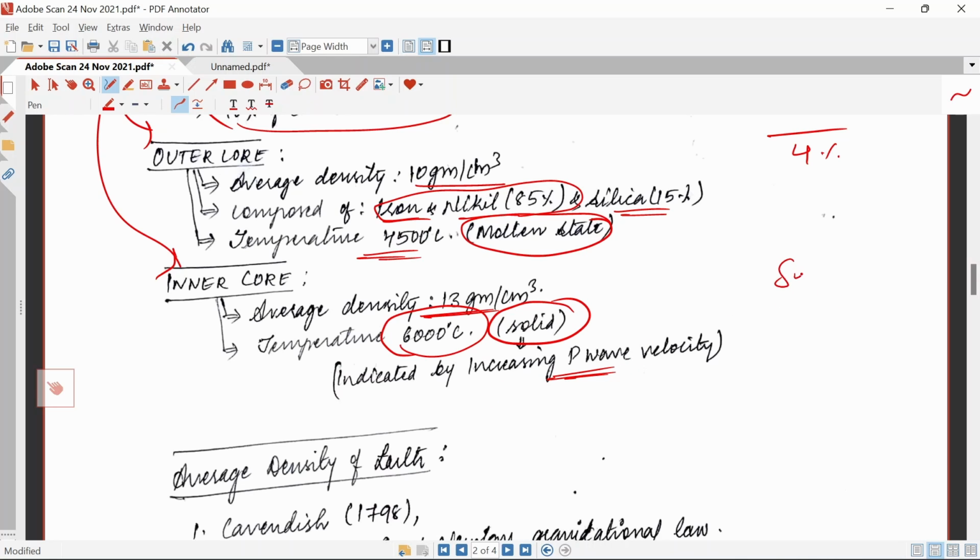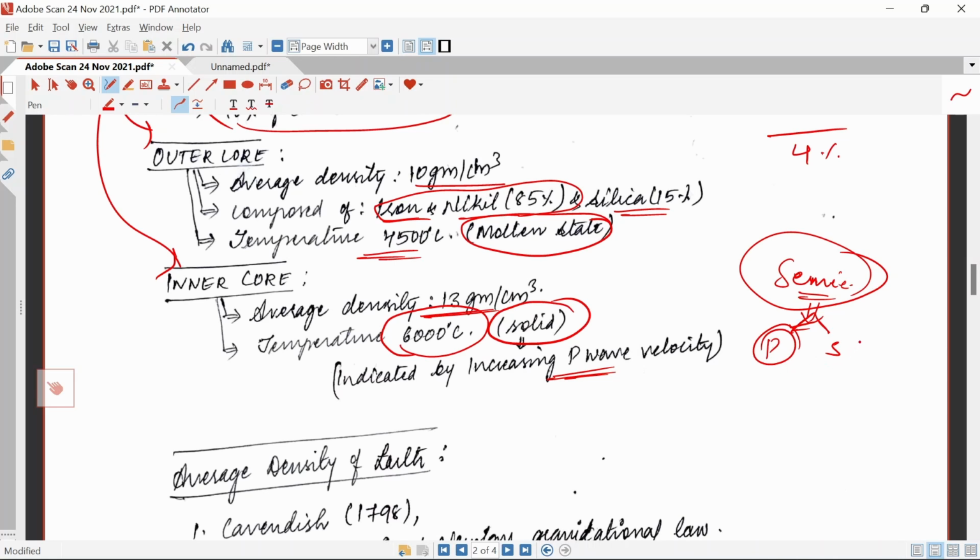Due to seismic waves, we can know what kind of interior is present inside the earth. We will take a separate class for seismic waves, as it is a long topic; through them we understand the kind of earthquake. For now you should know that there are two kinds of seismic waves, P waves and S waves.